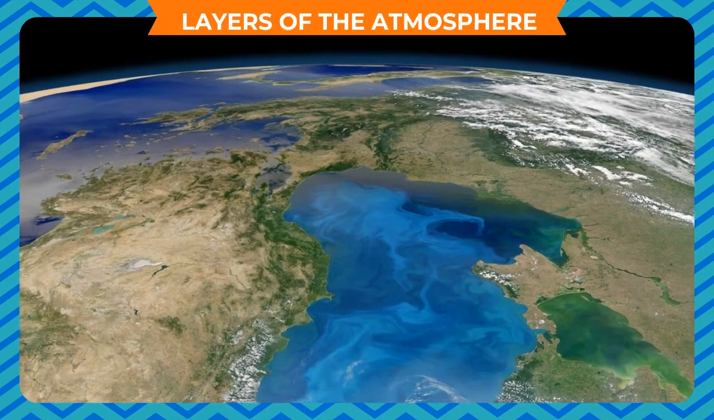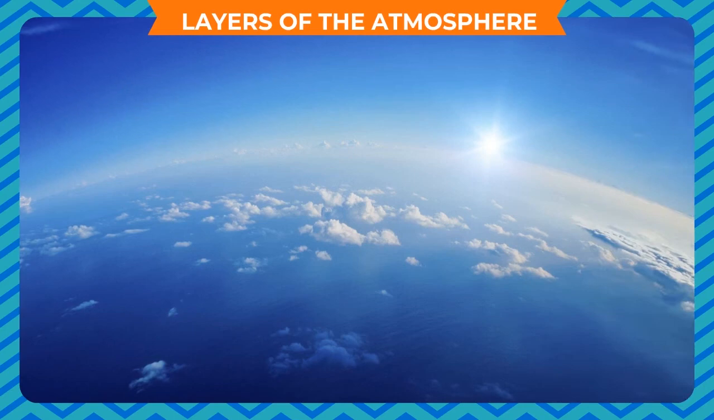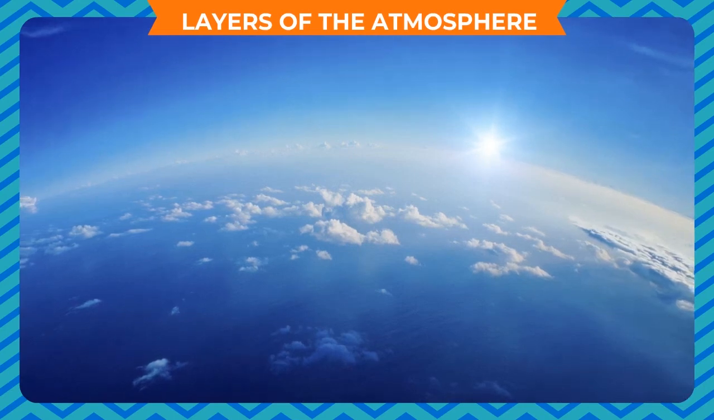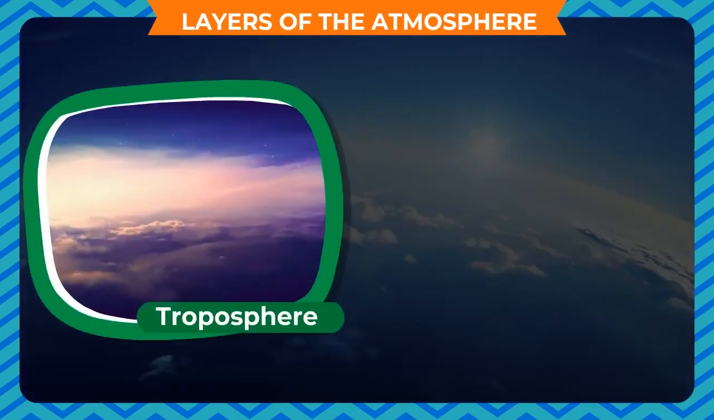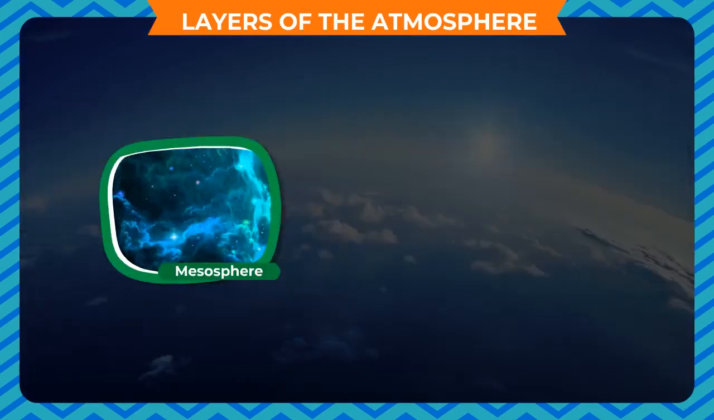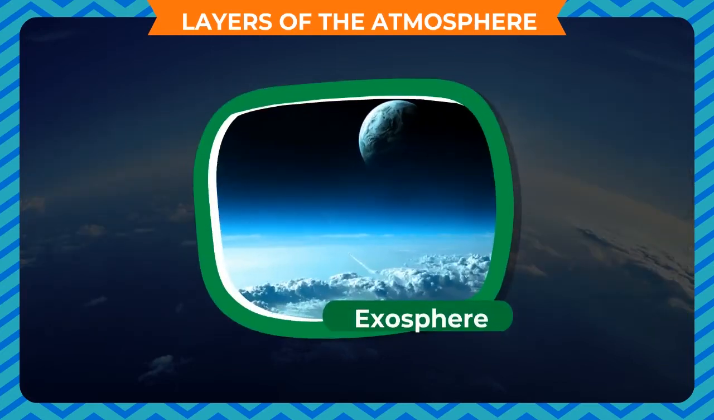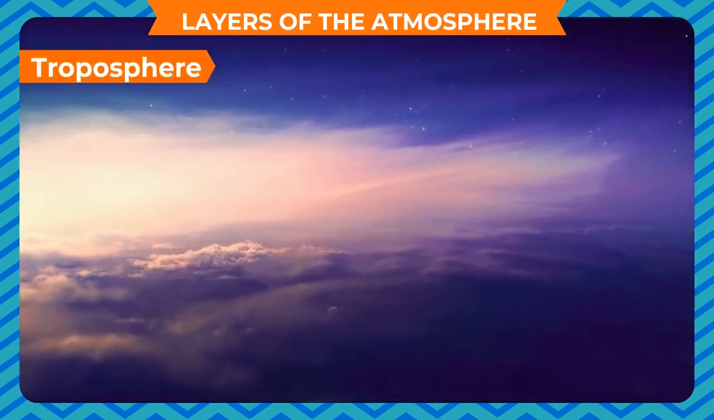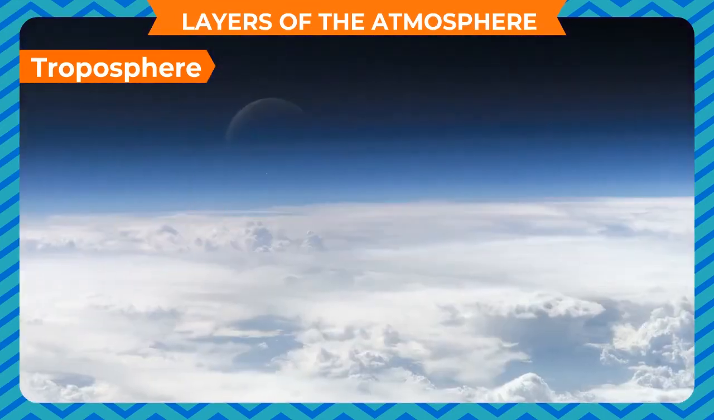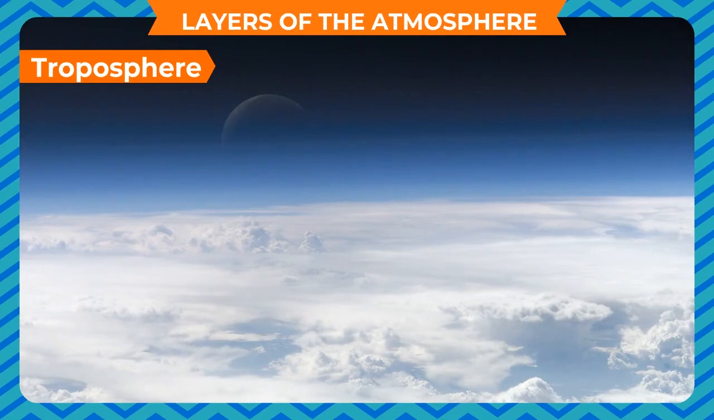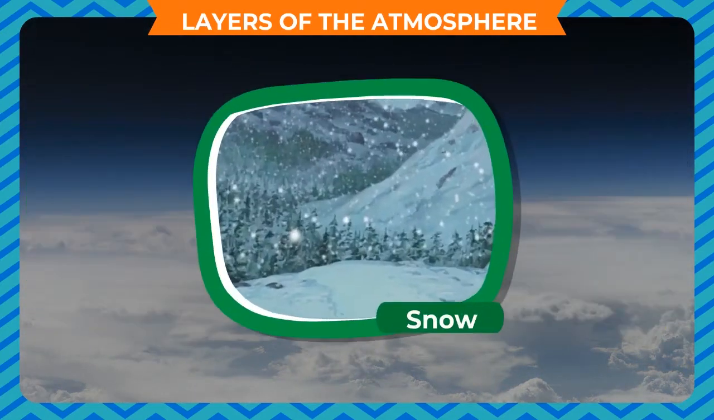Layers of the atmosphere. The atmosphere of the Earth is comprised of different layers based on the temperature variation. These layers are troposphere, stratosphere, mesosphere, ionosphere, and exosphere. Troposphere. This is the lowest part of the atmosphere, the part we live in. It contains most of our weather, clouds, rain, snow, etc.